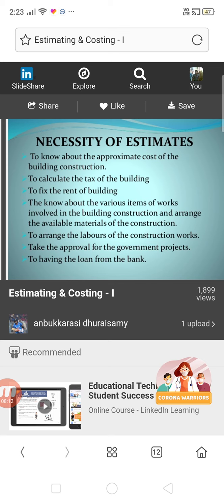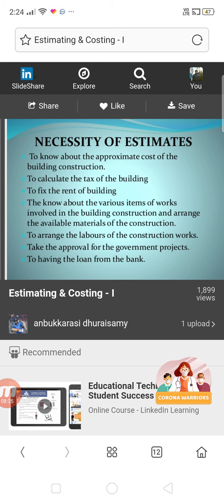If he doesn't have sufficient funds, then the alternative is he may go for a bank loan. He may give an application and complete all the formalities for satisfying the terms and conditions of the bank based on the norms. If everything is fine, then the bank may sanction the loan. So the first thing is to calculate the tax of the building.